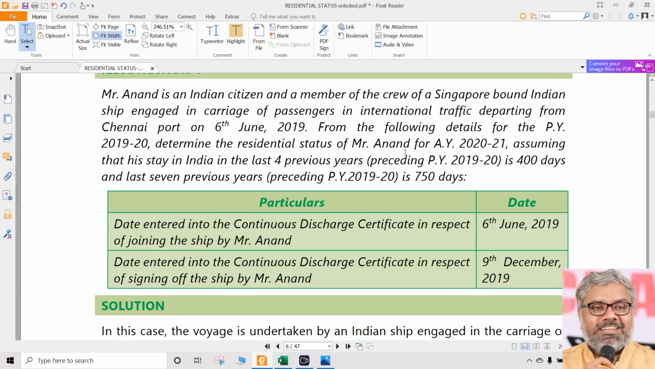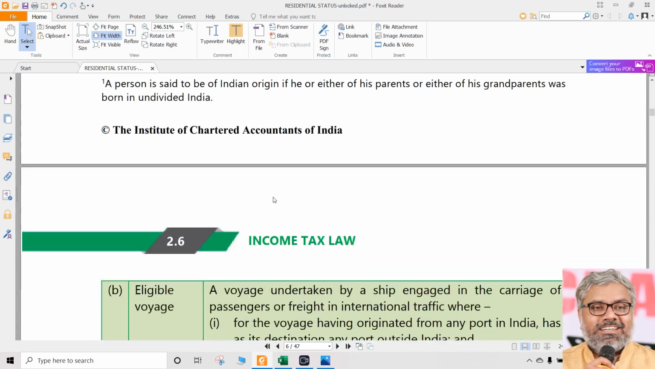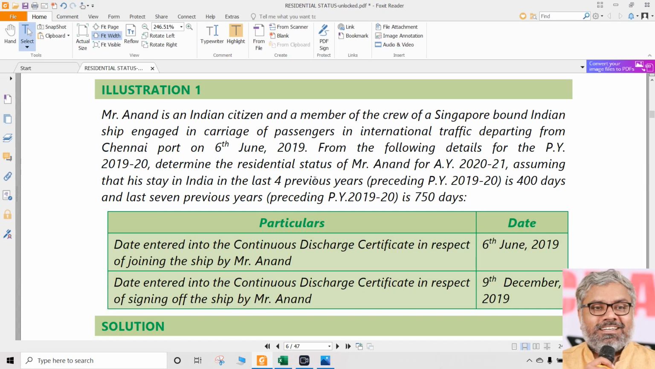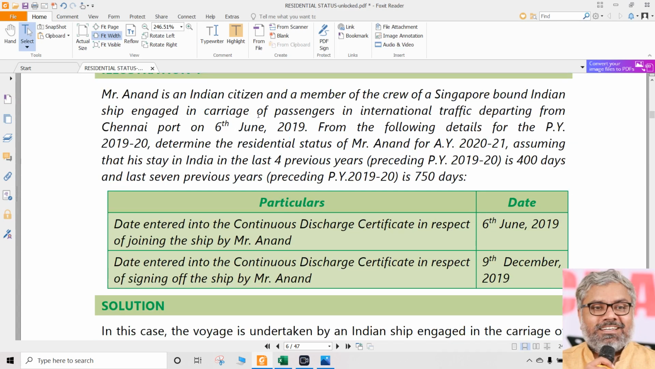Now look at this example. This gives us a very clear understanding of how this provision of Indian citizen, crew, all these things can be understood. Illustration number 1 in the ICAI material. Read it carefully. Read any question carefully. Then only we can come to conclusions applying the provisions we know.